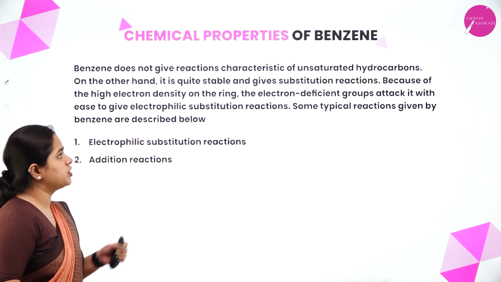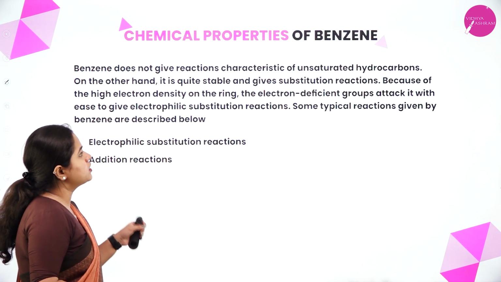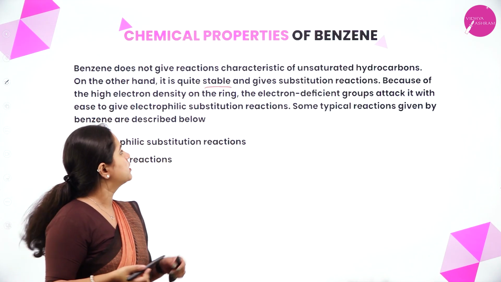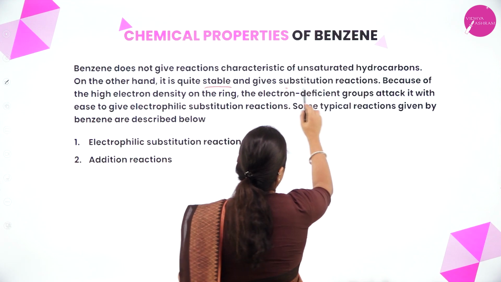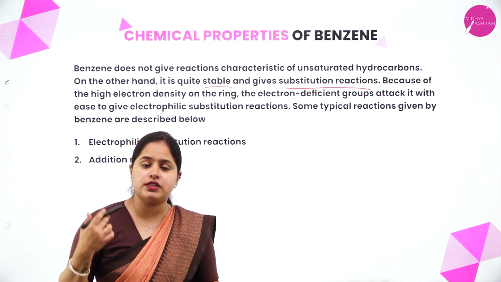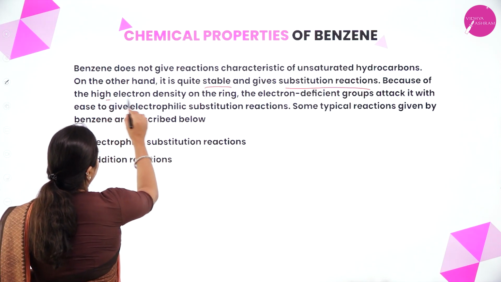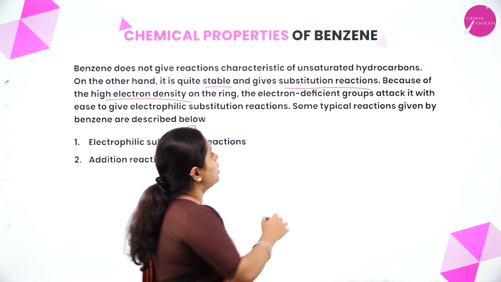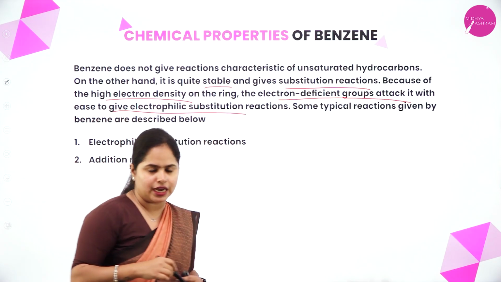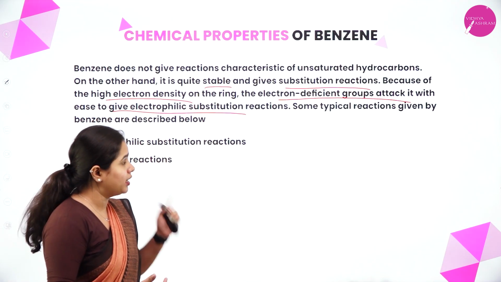Benzene does not give reactions characteristic of unsaturated hydrocarbons. On the other hand, it is quite stable. We have already studied that it has extra stability, right? And it gives substitution reactions. Due to the stability, they prefer substitution reaction over addition reaction. Because of the high electron density on the ring, the electron deficient groups attack it with ease to give electrophilic substitution reactions. As the benzene ring is highly electron rich,